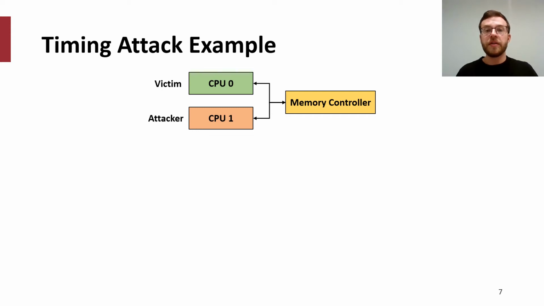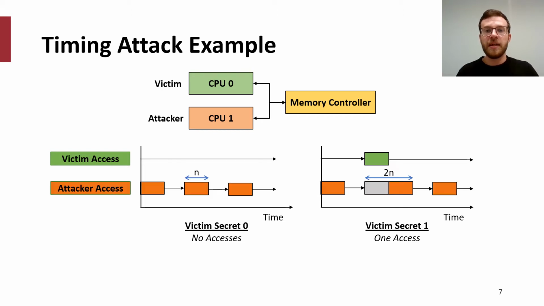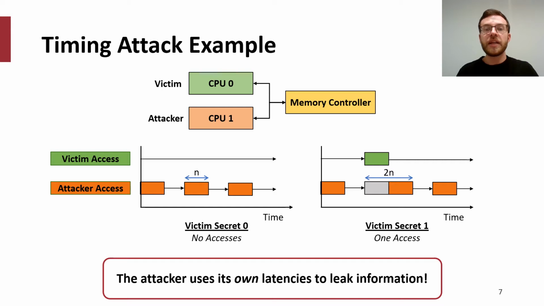Now let's take a more concrete look at how memory controller side channels can leak information. One can imagine a scenario in which there is an attacker and a victim on separate cores, which both share the same memory controller. Depending on some Boolean secret, the victim will have a different DRAM access pattern. If the victim's secret is 0, it will perform no DRAM accesses, while if its secret is 1, the victim will access the DRAM a single time. While an attacker cannot directly observe the victim's accesses, it can access the DRAM at regular intervals and observe whether any of its own memory accesses are delayed. In doing so, it is able to discern the access pattern of the victim and thus determine the victim's secret.